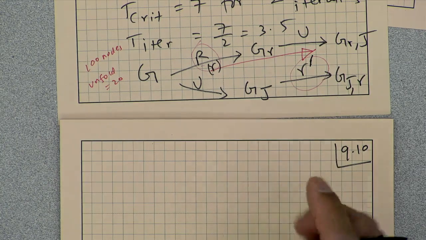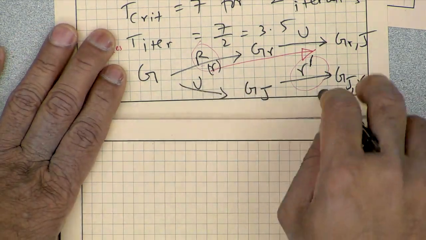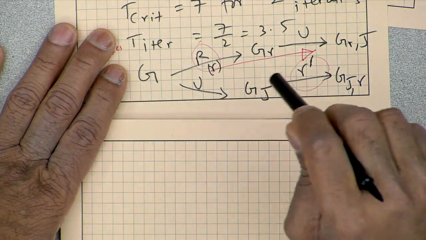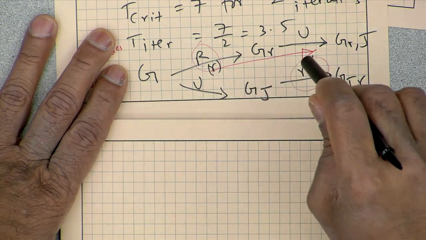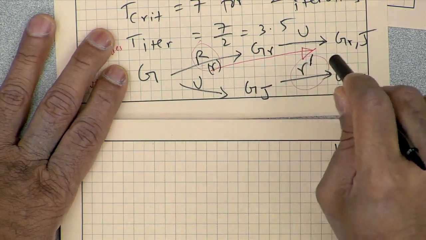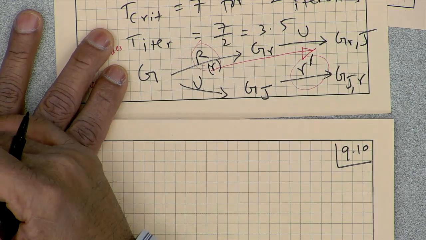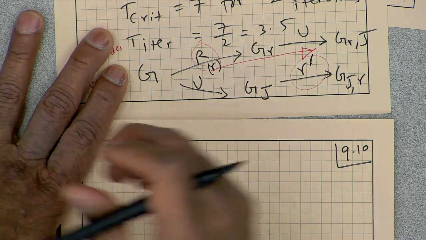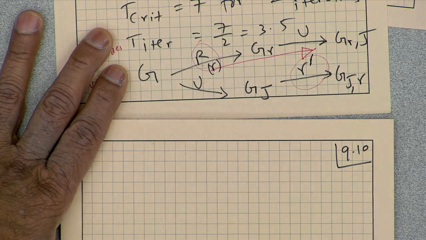So let's say that we have solved this problem here. We take the data flow graph, we unfold it, and then we find a retiming that satisfies the critical path C after unfolding. So I know what r prime is.